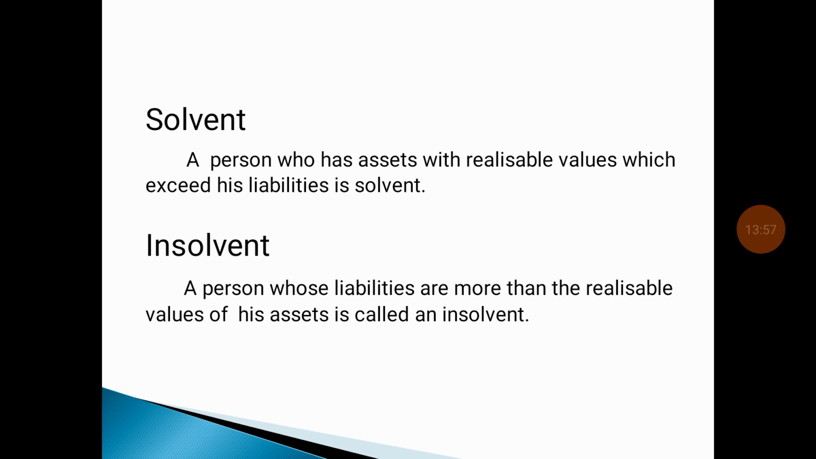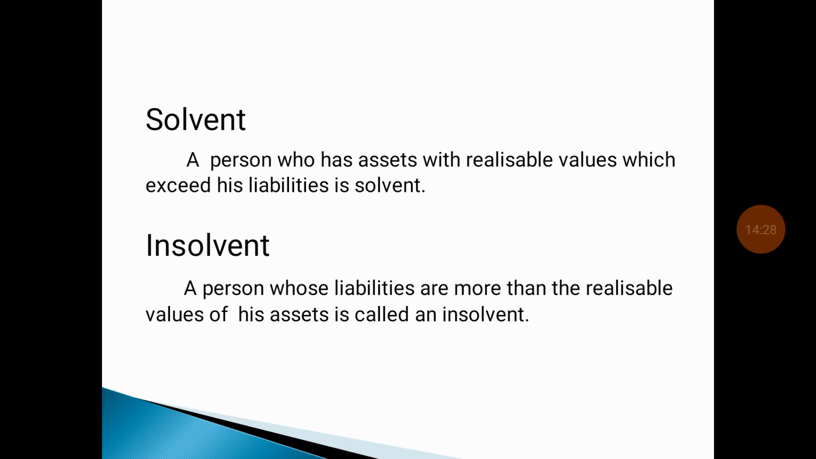Solvent and insolvent. A person who has assets with realizable value which exceed his liabilities is solvent. The person who has assets in excess of their liabilities is called a solvent. For example, A has liabilities of 50,000 and he has assets of 1 lakh. He is called a solvent because his assets are over the liabilities.